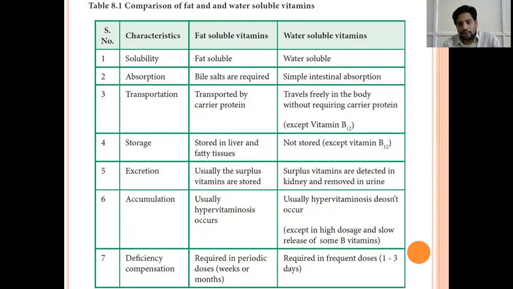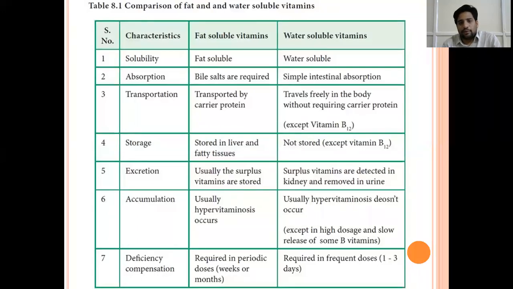They're just absorbed, the body uses how much it requires, and the remainder is excreted in urine. Surplus is excreted in urine, except vitamin B12. Only vitamin B12 is stored in the body. And then excretion: the surplus fat soluble vitamins are stored in the liver or fatty tissue, whereas water soluble vitamins are removed in the kidney through urine.